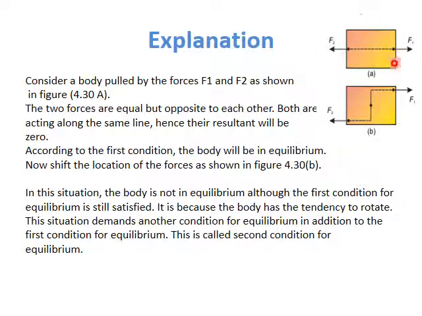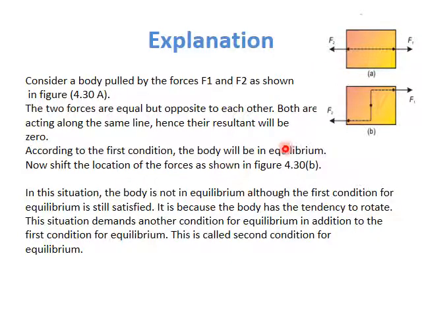There is no change in the position of the table because both students are applying the same forces. So here in this case the forces are equal and opposite to each other. Both are acting along the same line, hence their resultant will be 0. So according to first condition, the body will be in equilibrium.